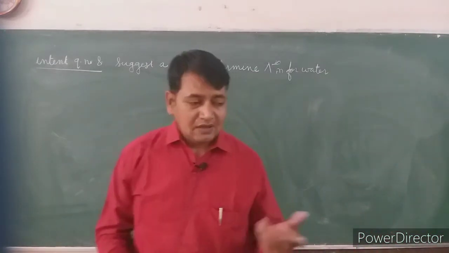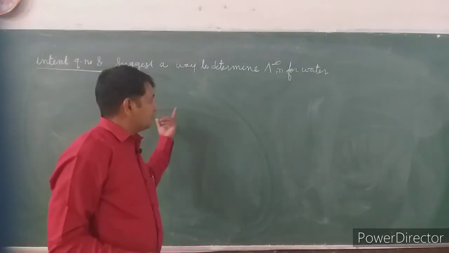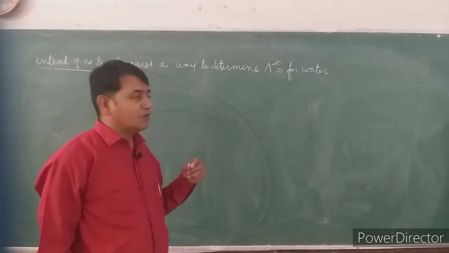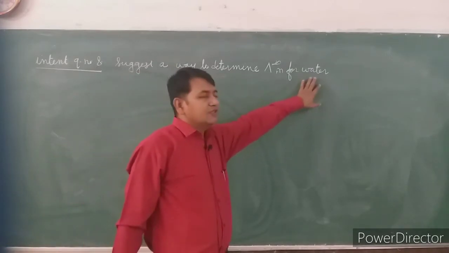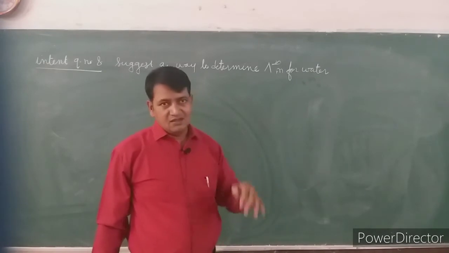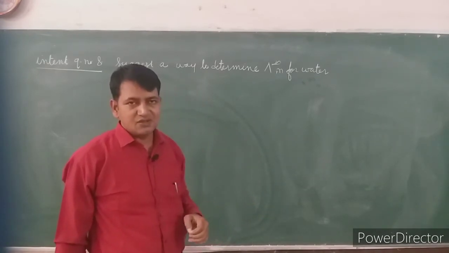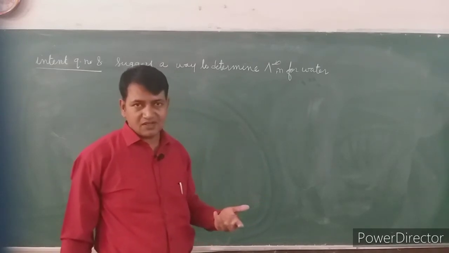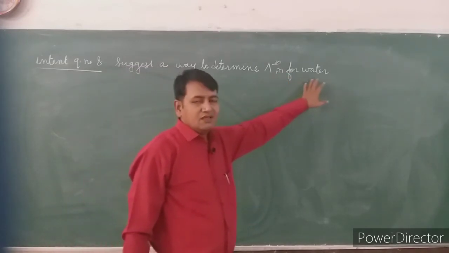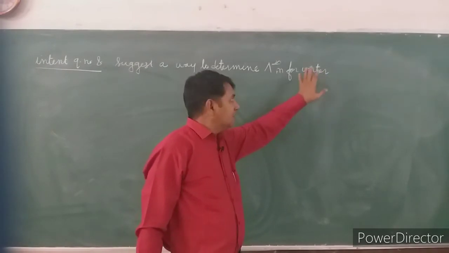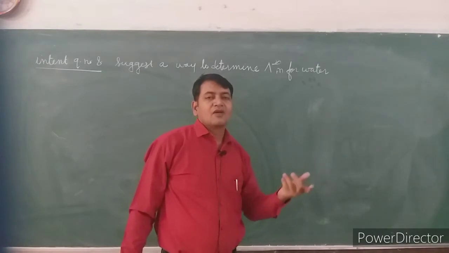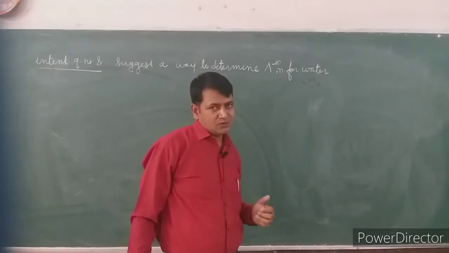Now, the question is why should we apply Kohlrausch law here to determine lambda infinite m for water? Because water is a weak electrolyte. Whenever we add some drops of strong acid or base in the water, its ionization will not be fast. So water is a weak electrolyte and its lambda infinite m cannot be determined without the help of Kohlrausch law. So we are using this law here.